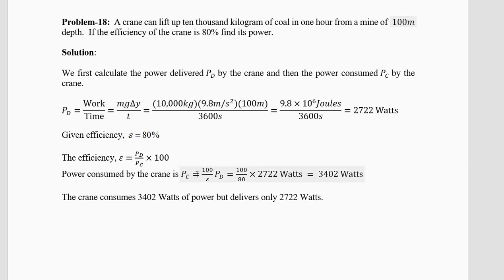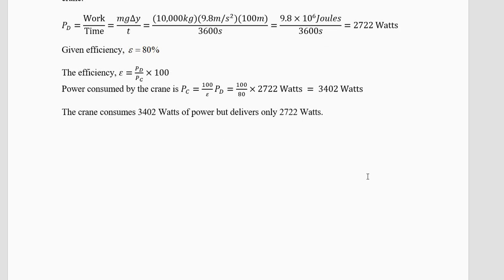So power consumed is 100 by efficiency. If it is 100%, you'll get full power. So 100 by 80 into 2722, you'll get 3402 watts. So this crane will consume 3402 watts, but it will only deliver so much. The remaining power is wasted. So in the industry, they always try to buy machines which are more efficient.